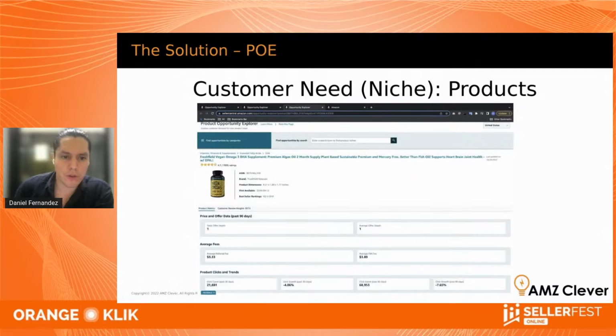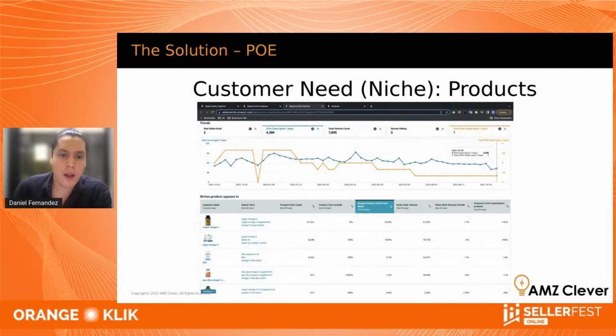Here's another. So we clicked on one of the products. Now on that same product, I have scrolled down, and you can see a chart, and then you can also see basically a few other products that have the same search terms in common, right? Or rather, where this product also has a presence in terms of the different niches. Right now, I want you to focus on the chart that we see here.